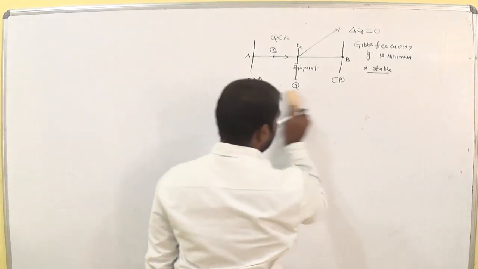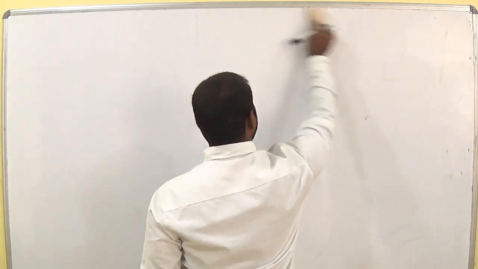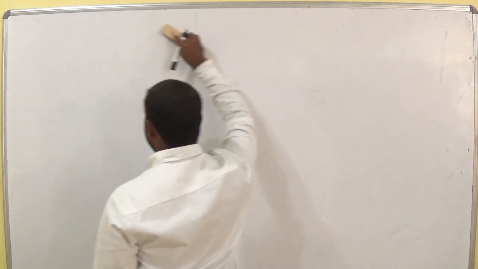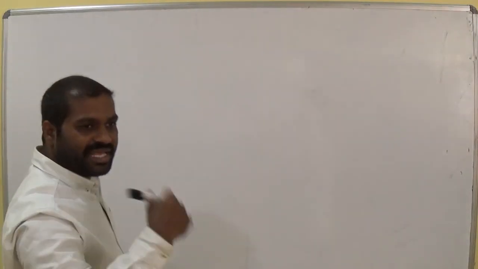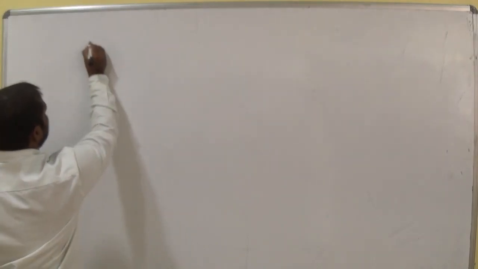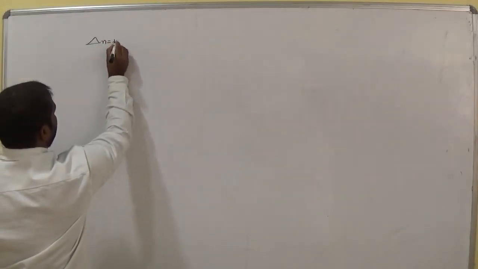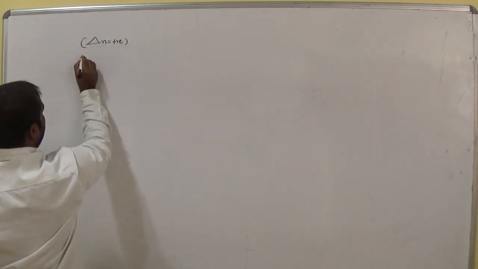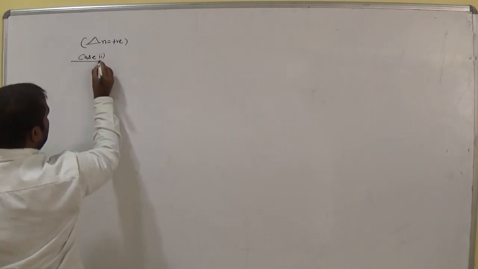Is it clear, ma? All of you? In delta n is equal to positive, the next case, case 2. What is the given equation?